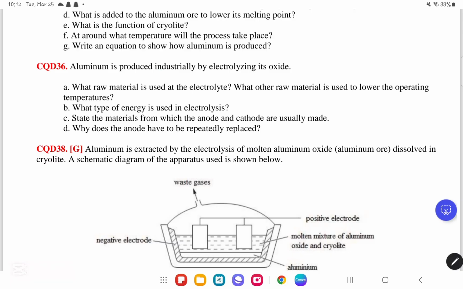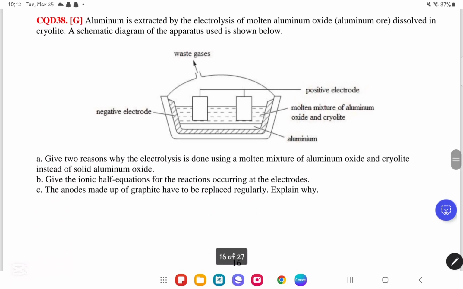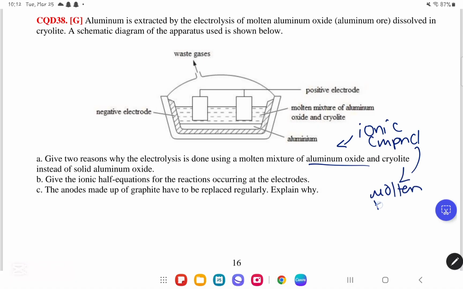Aluminum is extracted by the electrolysis of molten aluminum oxide, aluminum ore, dissolved in cryolite. A schematic diagram of the apparatus is shown below. Give 2 reasons why the electrolysis is done using a molten mixture of aluminum oxide and cryolite instead of solid aluminum oxide. First of all, you should know that aluminum oxide is an ionic compound. Because it is an ionic compound, it will not conduct electricity unless it is molten. So it needs to be molten to conduct electricity.